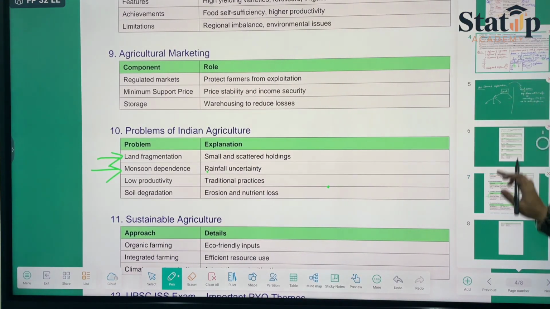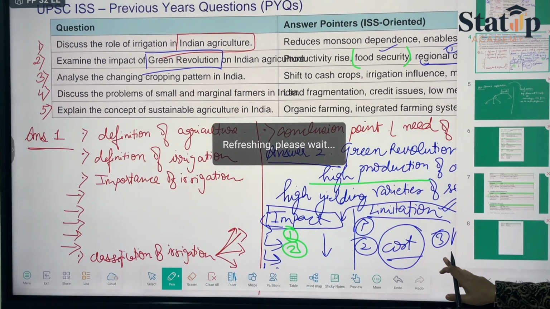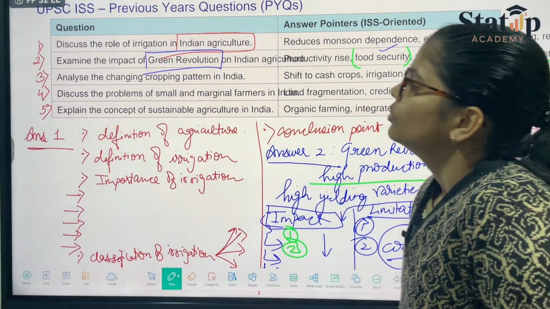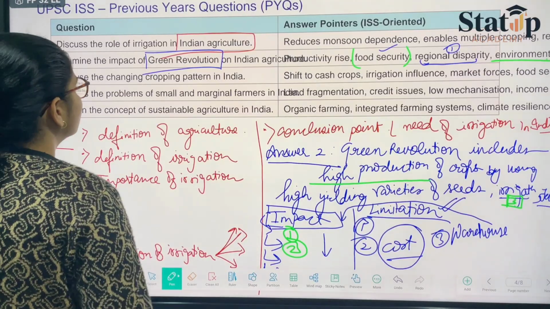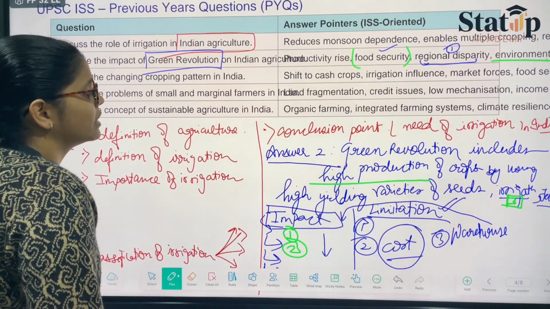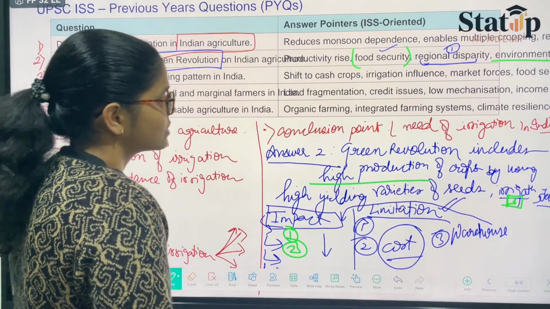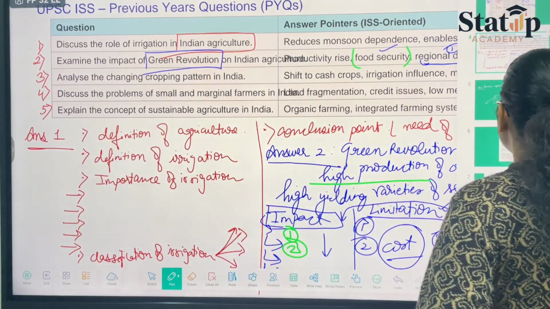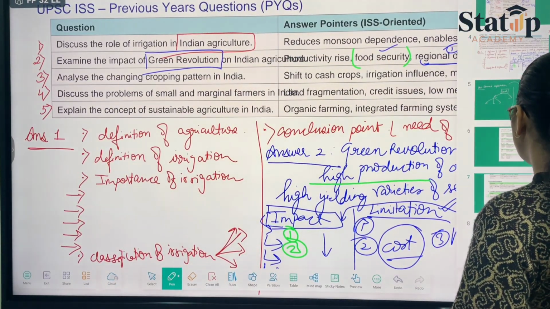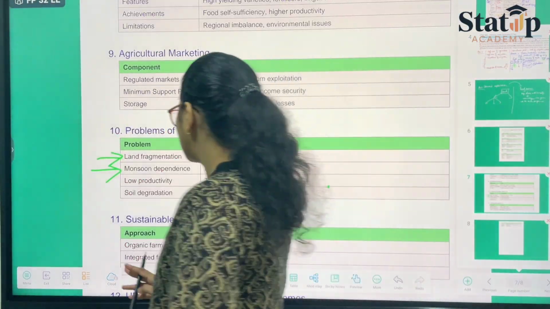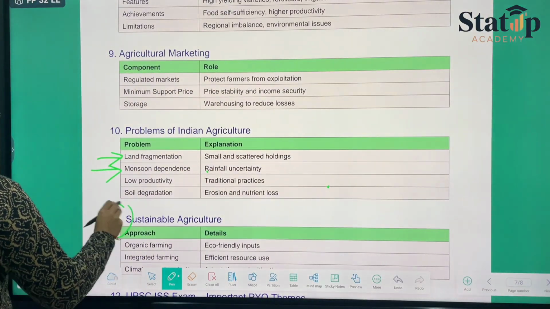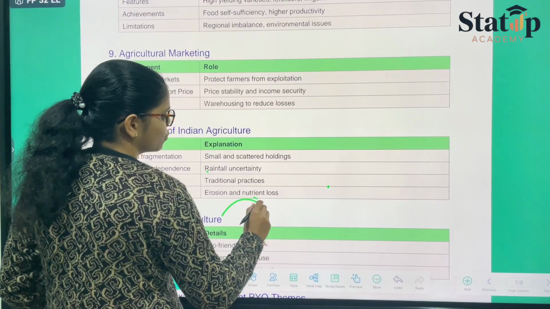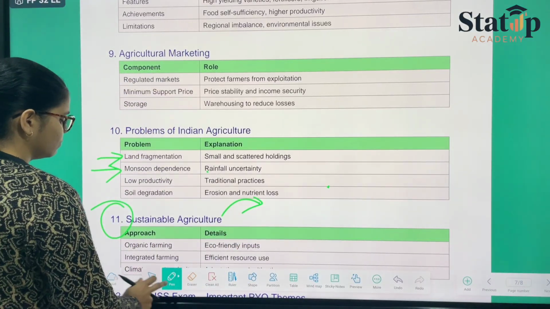Coming on to the next thing, what do we have here now? We have: explain the concept of sustainable agriculture in India. Concept of sustainable agriculture refers to this part of yours. This whole part refers to sustainable agriculture.